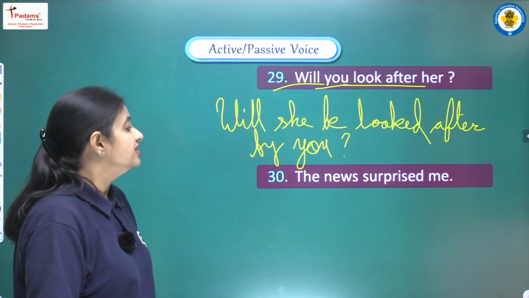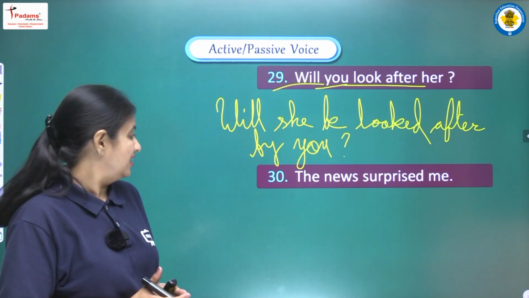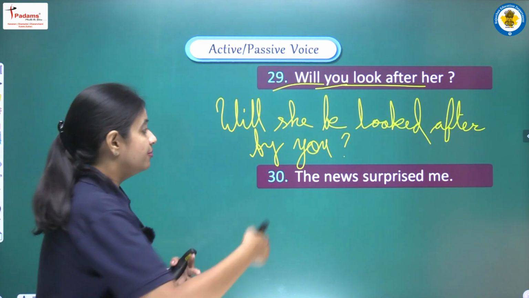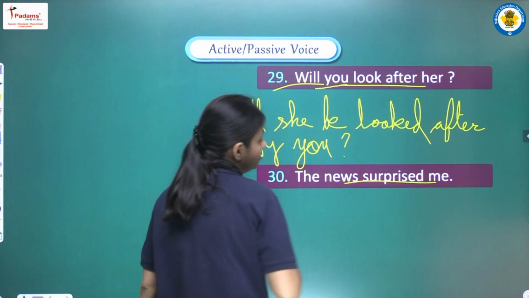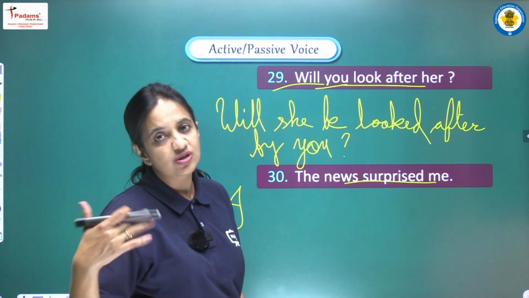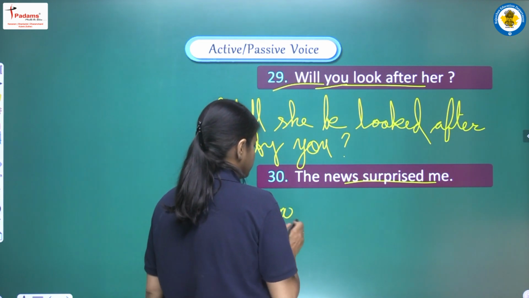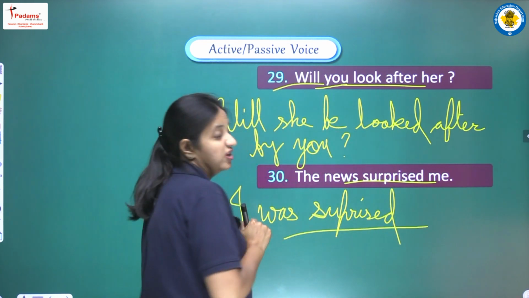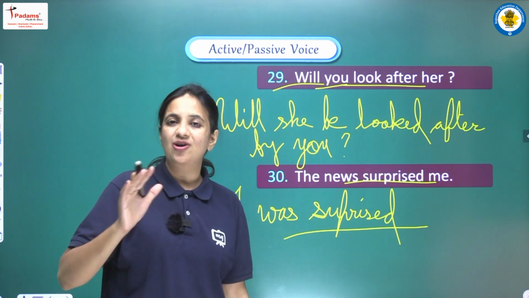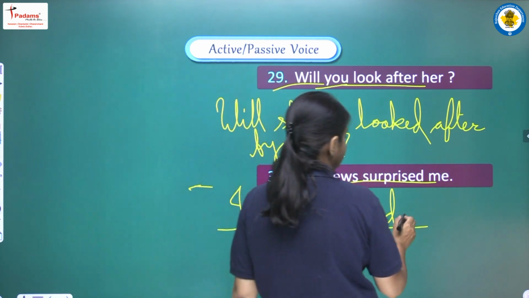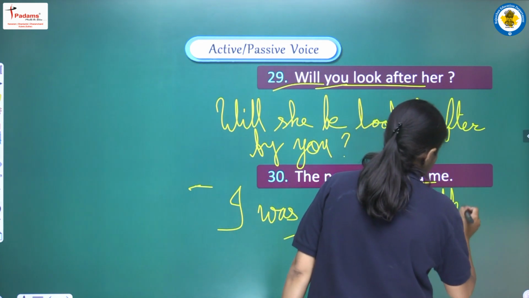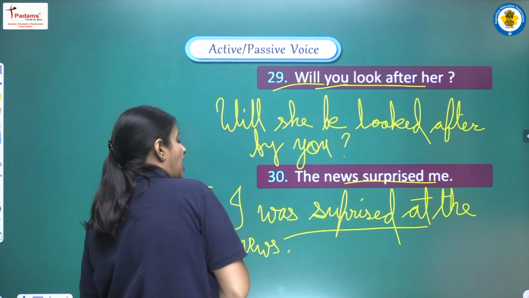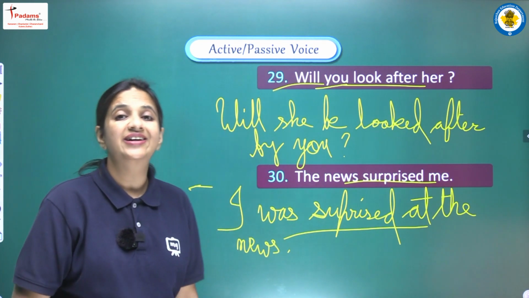Moving on, next is the news surprised me. So what is the object? Object is me, that is a pronoun, so we have to change the case. Me will be I. Surprised, that is past simple tense, so we have to use was and were. I was surprised. Again recall the table, we have read this word also. If we are given surprise, then also we don't use by. After surprise we use at the news. So here the complete sentence will be, I was surprised at the news.